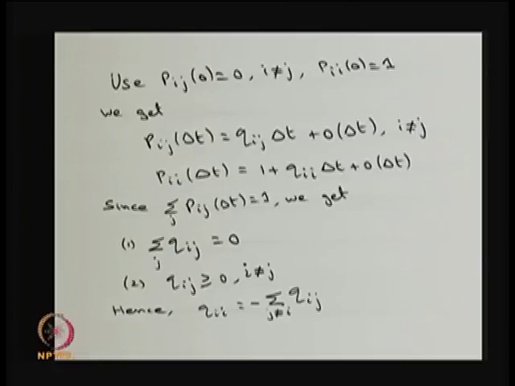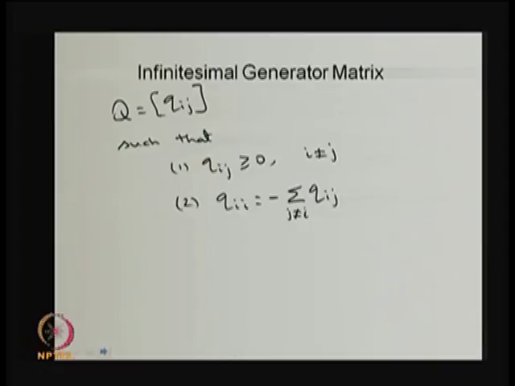So, the quantity Qij has the property that the row sum is going to be 0 and the elements other than the diagonal are greater than or equal to 0. Therefore, the diagonal element is going to be the summation of all the other terms with the minus sign. So, using this we can make a Q matrix with the entries Qij such that it satisfies the property Qij is always greater than or equal to 0 for i not equal to j, whereas the diagonal element is minus the summation. Therefore, it has the property that the row sum is 0.